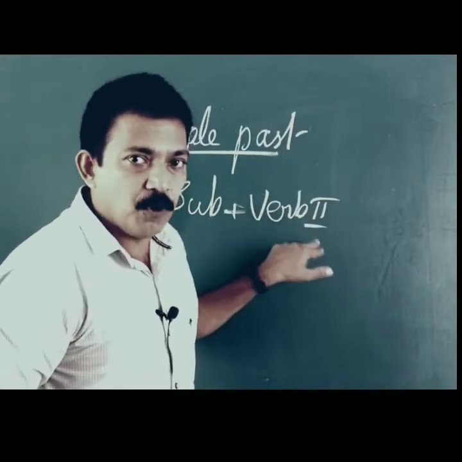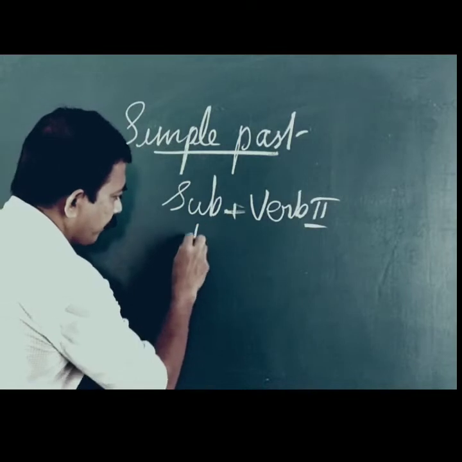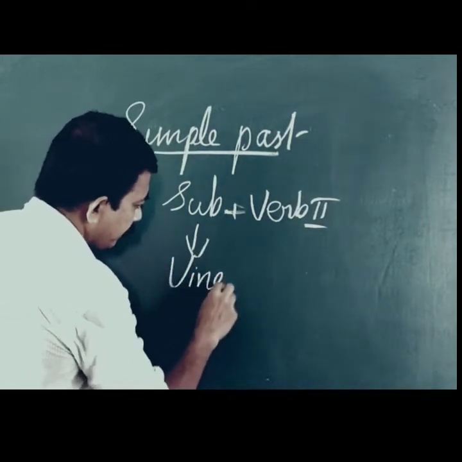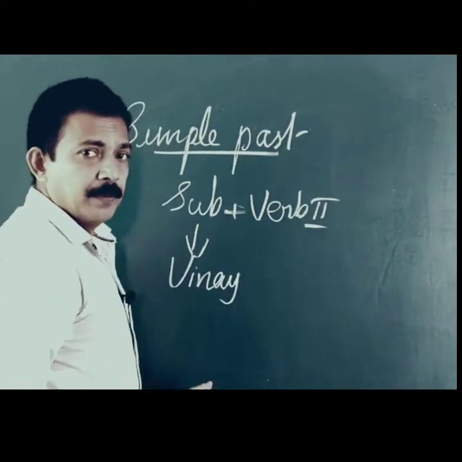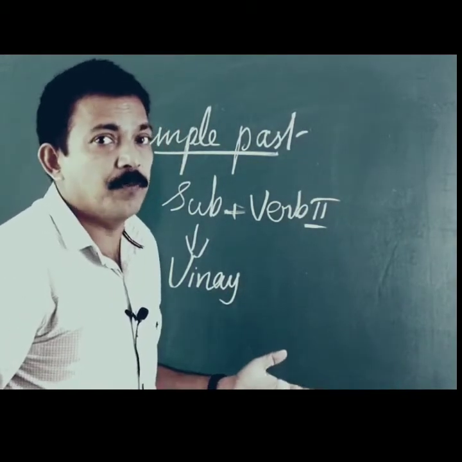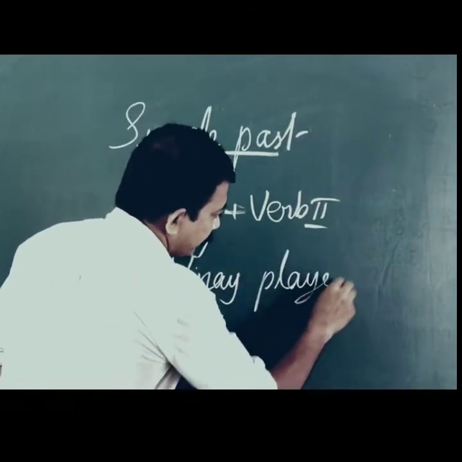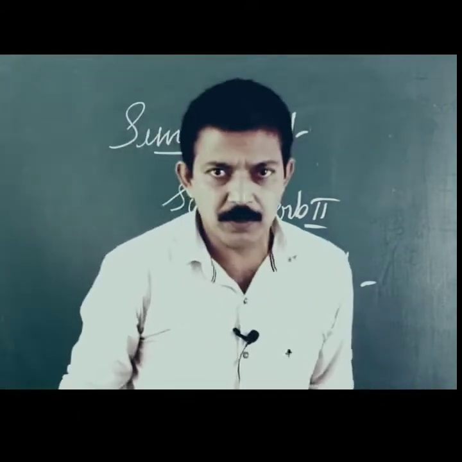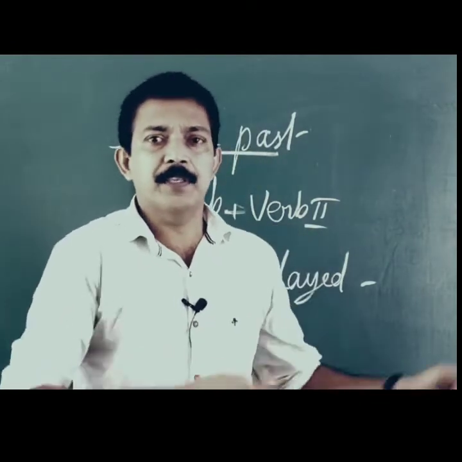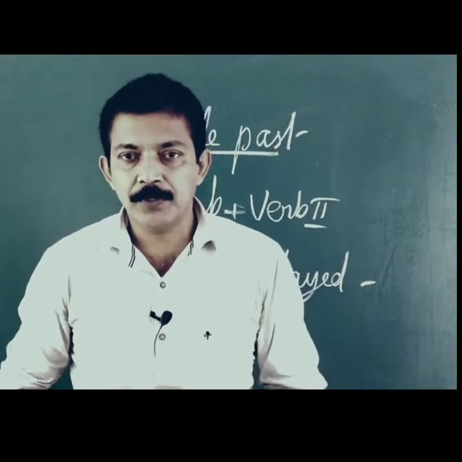So this second form is past form. Any subject, we can create a subject. Vinay. He did something. It's action, verb. Play. Past form is played. Second form is played. Vinay played football, previous day with his friends, whatever it is. So, subject plus second form is simple past.